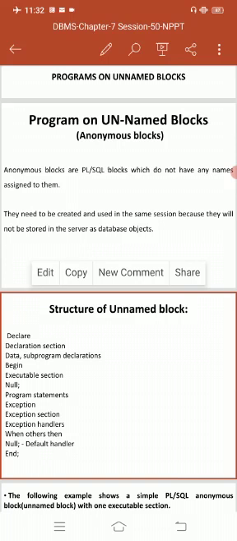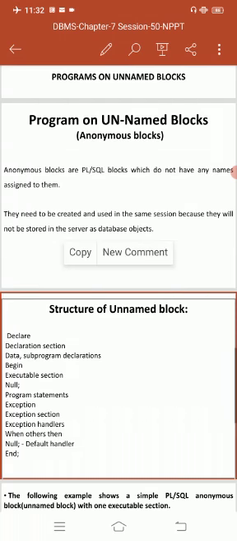They can also be embedded in an Oracle precompiler or OCI program, the Oracle Call Interface. At runtime, the program sends these blocks to the Oracle database where they are compiled and executed.